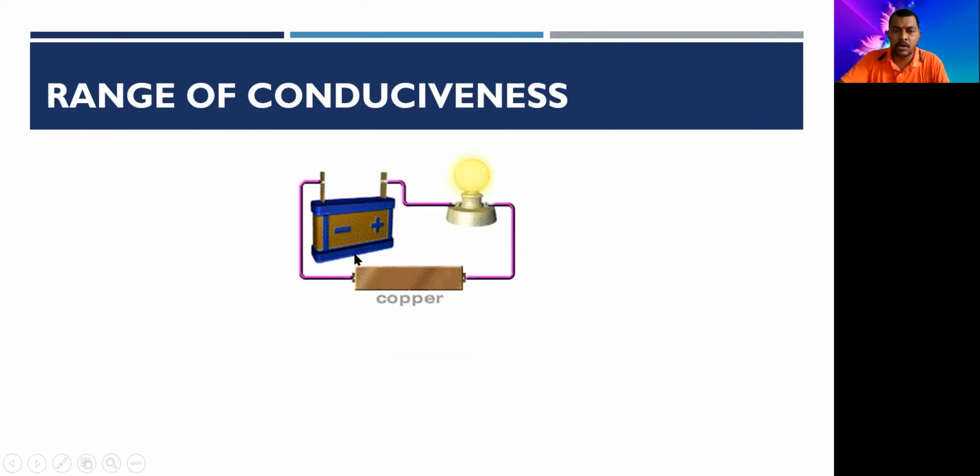If you connect a copper in between, the current flows through that copper. Even through glass, it does not conduct. So only steel, metals, or good conductors of heat and electricity pass current through them, and that is being shown in this clip, right? So when you attach steel, then the light will glow. If you attach wood, then the light will not glow. If you attach copper, the light will again glow. If you attach glass, then the light is not glowing. So glass and wood are bad conductors of electricity, whereas copper and silver are good conductors of electricity.